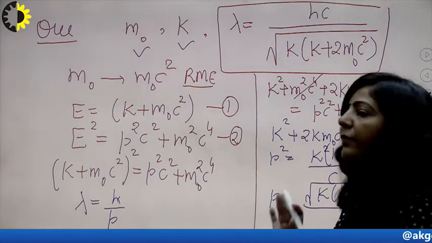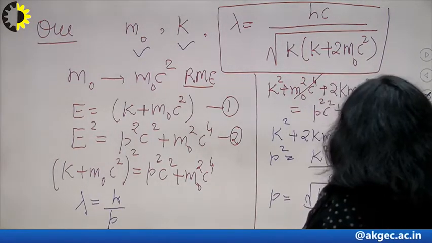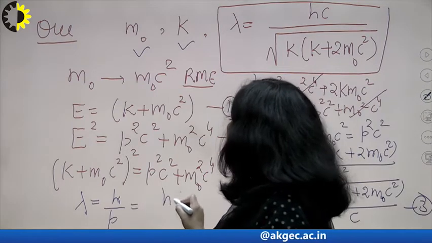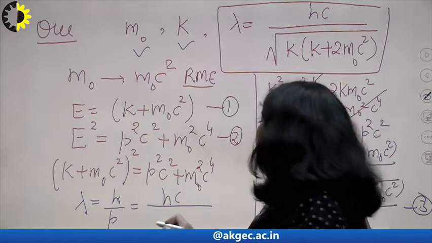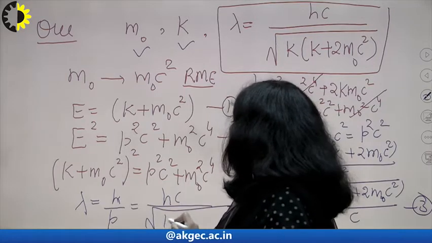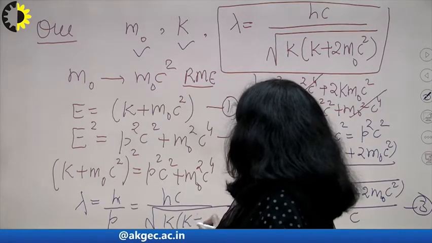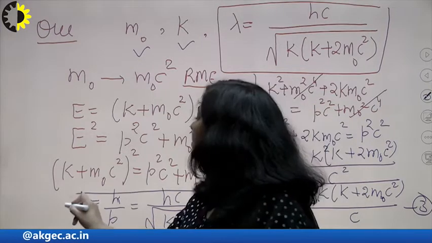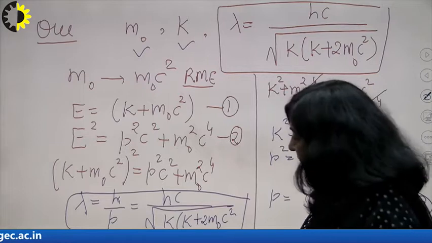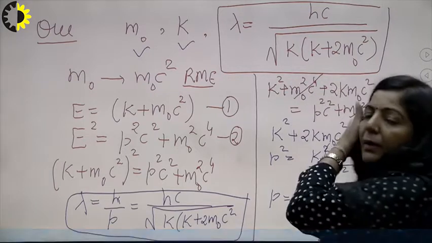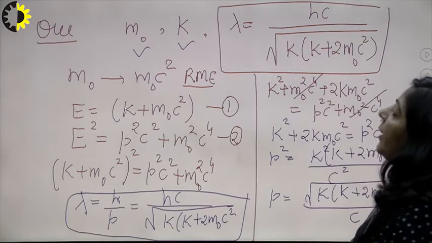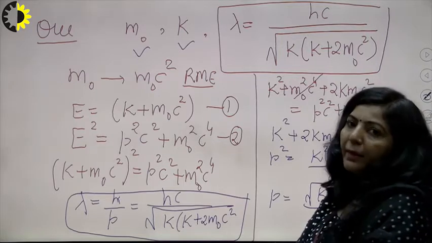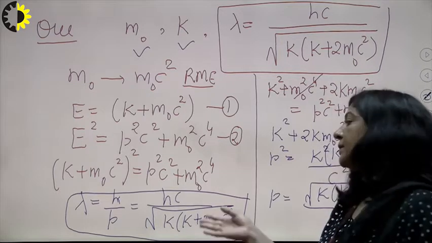So just substitute the value of p from equation number 3 in this equation. So finally what are you getting? You are getting hc upon root of K into K plus 2m naught c square. So this is your required result. You had to prove that if there is a particle of rest mass m naught and K is the kinetic energy of that particle, then the de Broglie wavelength associated with such a particle is equal to this.